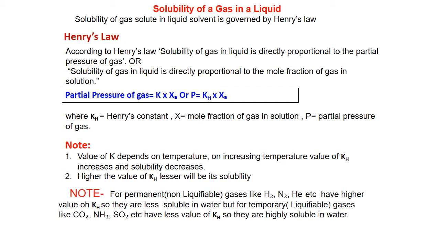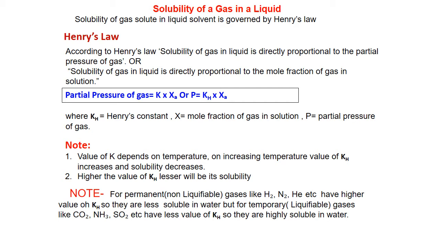Now partial pressure of the gas is equal to KH into XA, that is, P = KH × XA. So partial pressure is directly proportional to the mole fraction. We must note that the value of KH depends on the temperature, and on increasing temperature KH increases. On the other hand, solubility decreases with the increase in temperature, so it also decreases with the increase in KH.